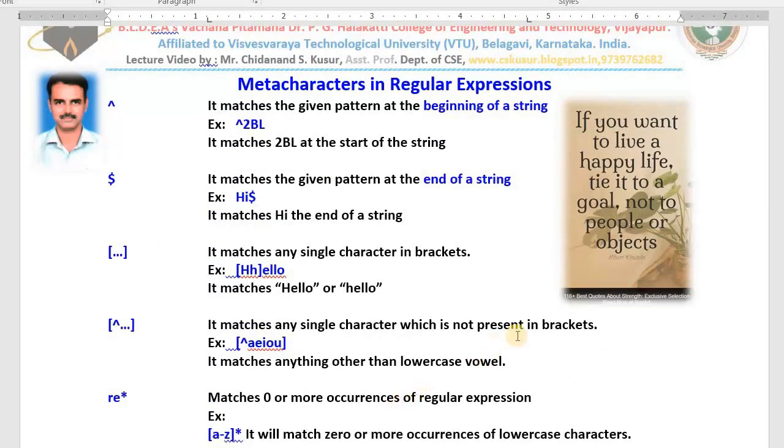Once again I revise what a regular expression is. As we already know, we write regular expressions to match a given pattern, to check whether that pattern is there or not in the given string. Let us assume this is a string: "If you want to live a happy life, tie it to a goal, not to people or objects."